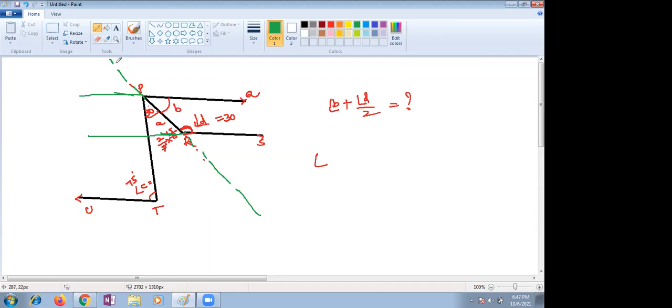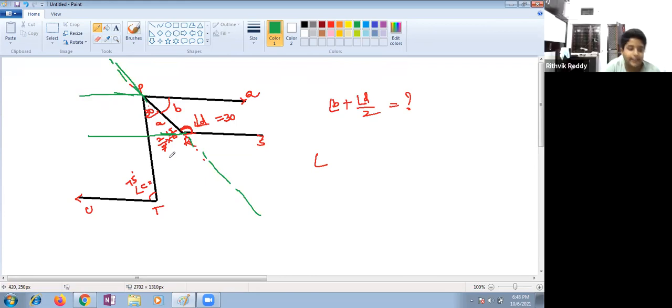Let me complete. If we are taking interior angles, what are the angles 1, 2, 3, 4, 5, 6, 7, 8? Ma'am, angle D is 30, so we do 30 by 2, which is 15.